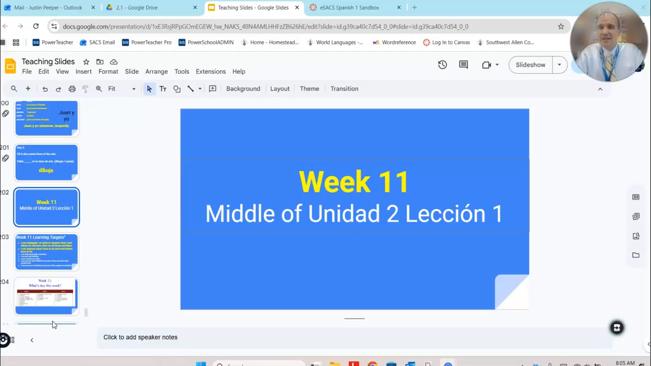We're going to begin week 11. So right now we are in the middle of Unit 2, Lesson 1. We began Unit 2, Lesson 1 last week. We'll do the middle part of that lesson this week, and we'll finalize Unit 2, Lesson 1 next week.